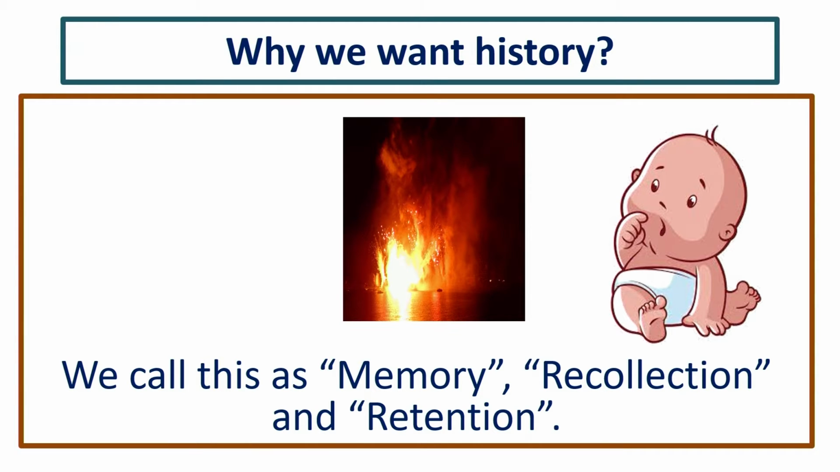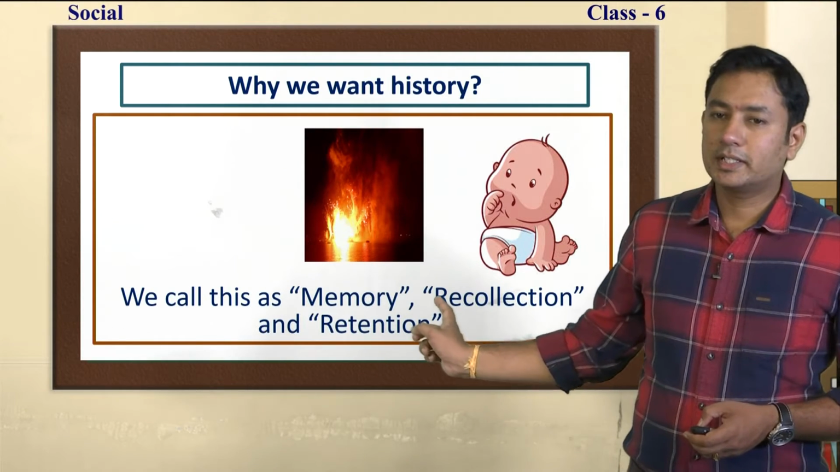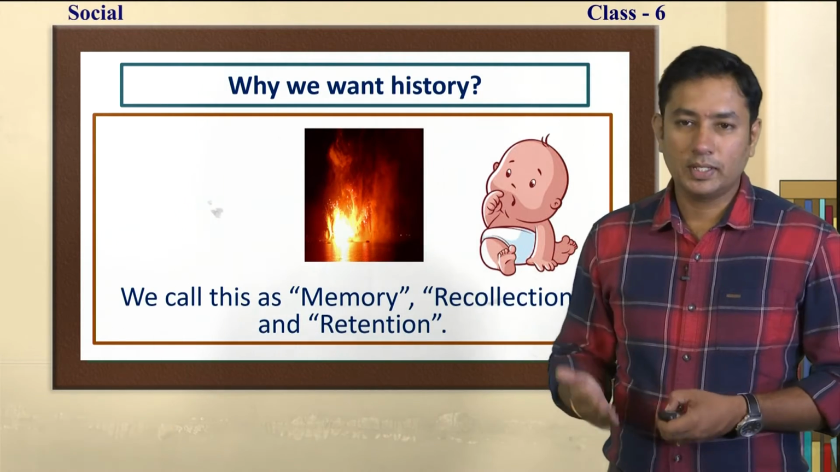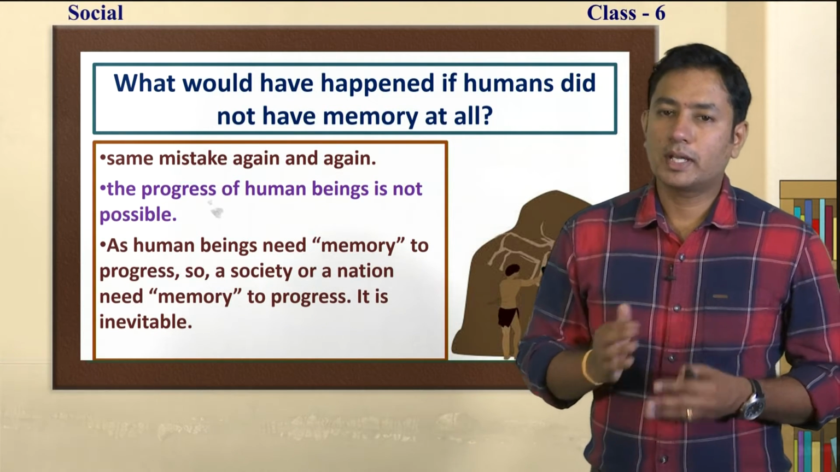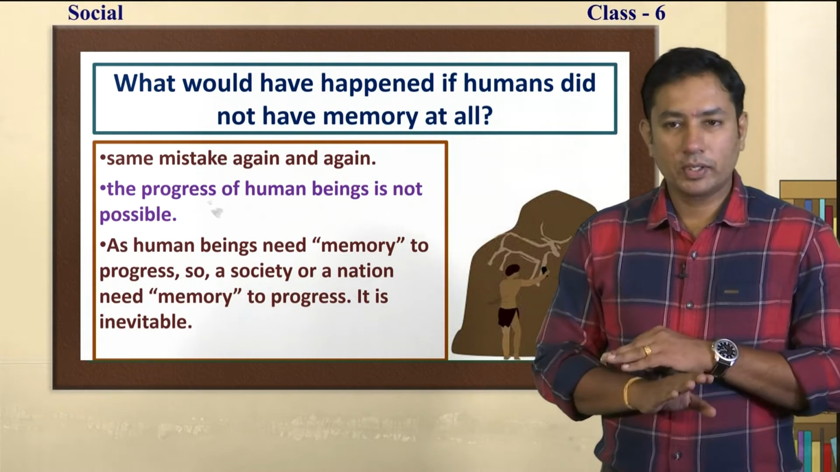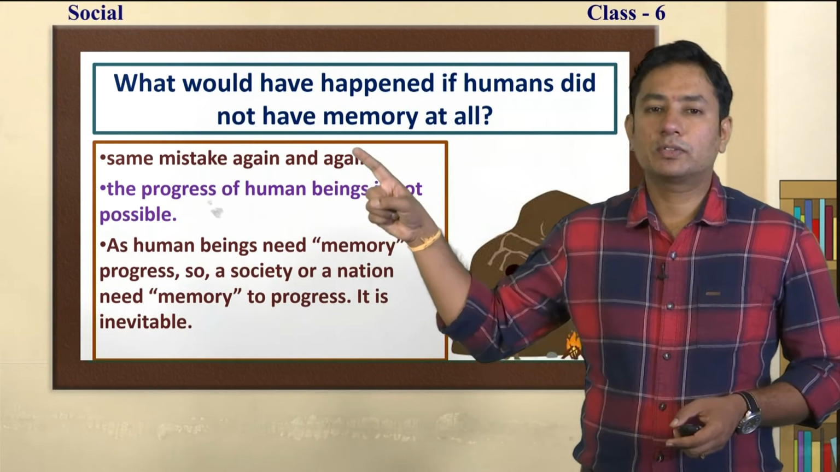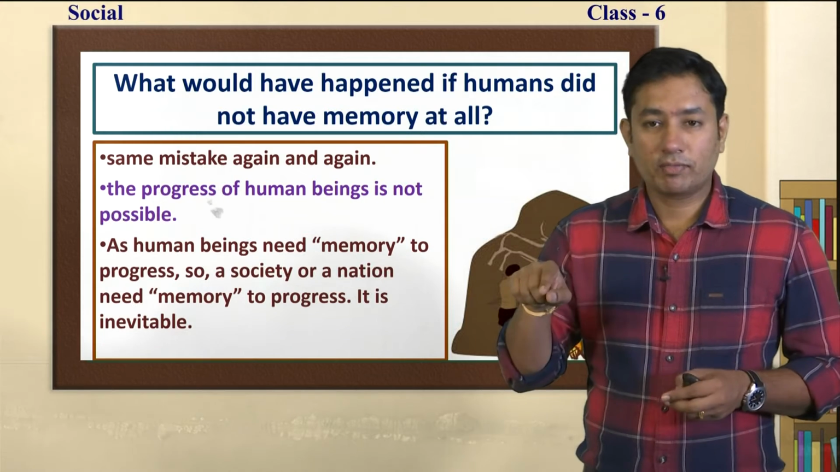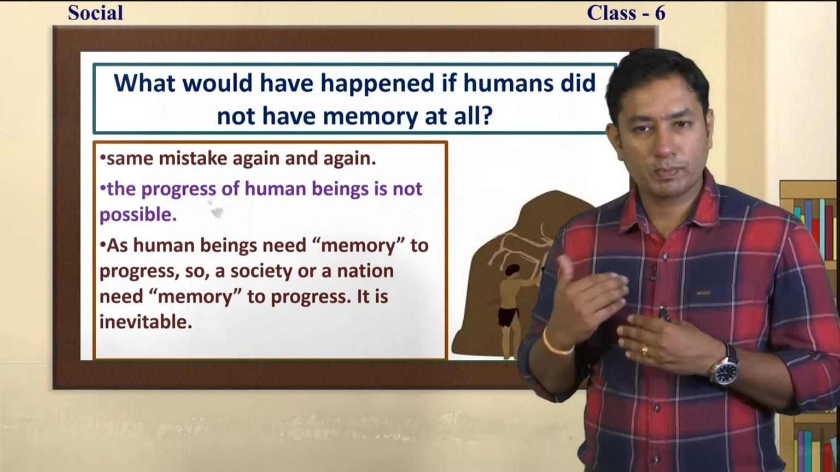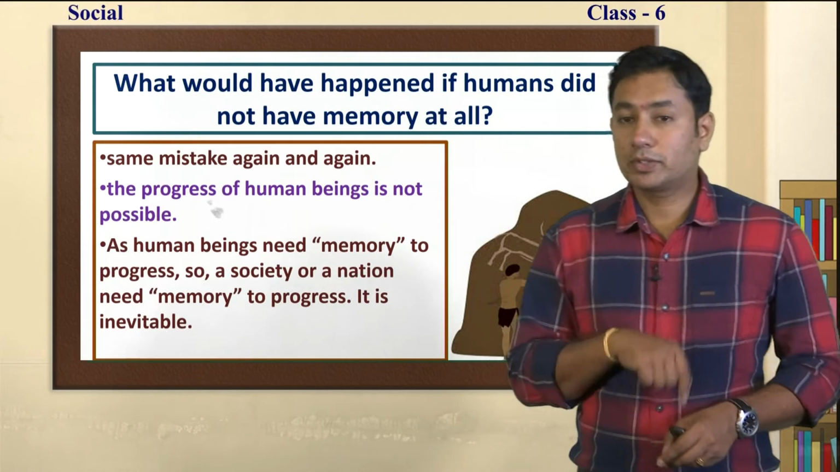This is called memory. First we are going to learn memory, after that recollection and then retention. Now what would happen if the human did not have memory at all? See, the first one is he would make the same mistake again and again. He would touch the fire again and again, or he would burn his skin again and again. It should not happen, right? So that is why we should have memory.